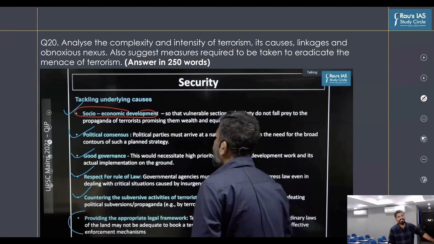Plus, last but not the least, we need to focus on providing appropriate legal measures, because the existing laws have been seen to be not that effective in handling terrorism. That is why the government has already created the UAPA law. It keeps on amending it, and that is why we say that we need more stringent and specific laws to handle the issue of terrorism, right? So these are the things that were discussed in the class in the form of different questions and different dimensions of terrorism, as you have seen on your screen.